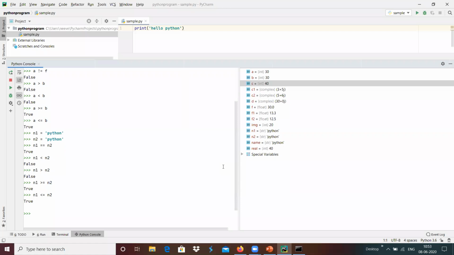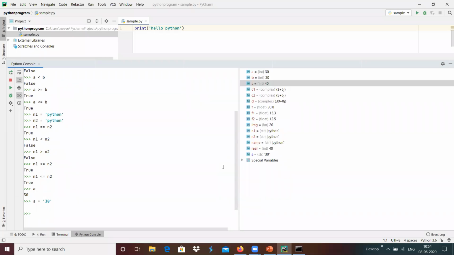This can be used for the comparison between two strings. Maybe we can raise a question. I have a, for example, I'm printing a equals 30. Maybe I have the string s with the value of 30.